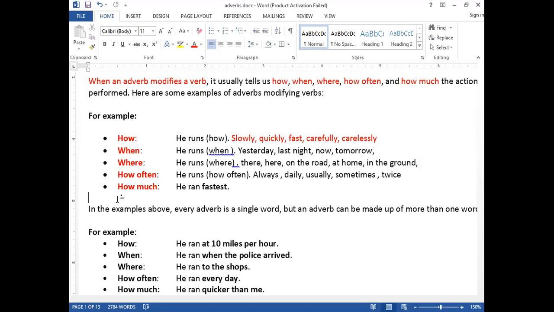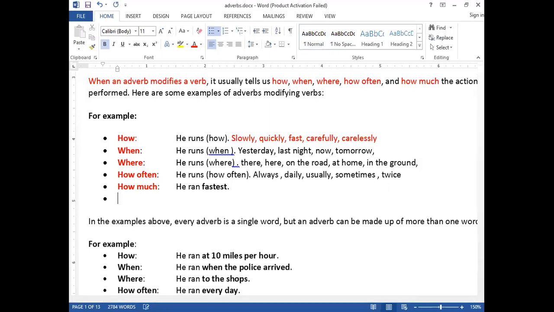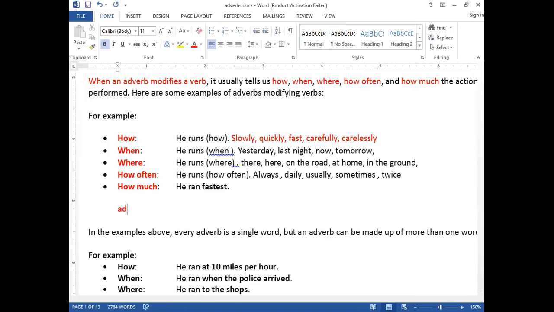Number two, adverbs, as I said earlier, cannot only be one word. It can be a group of words. Like always is one word. But if I say in the ground, it's not one word. Clear? We call them adverbials. Let's study about the concept of adverbials.